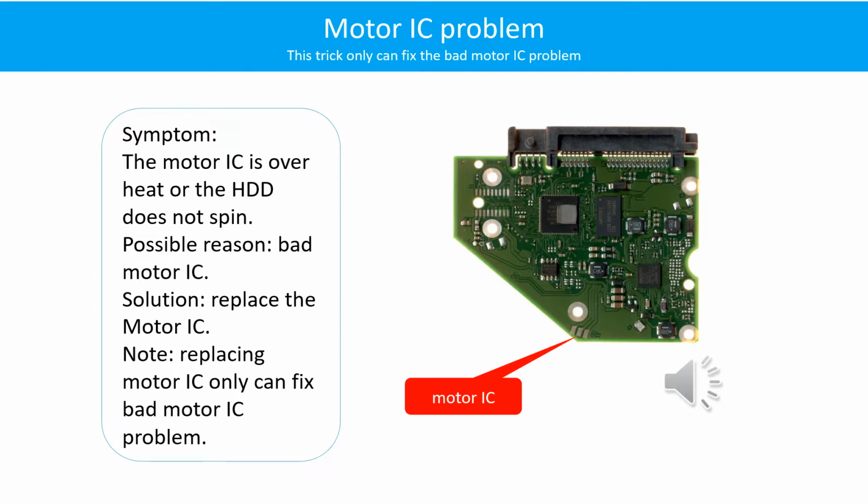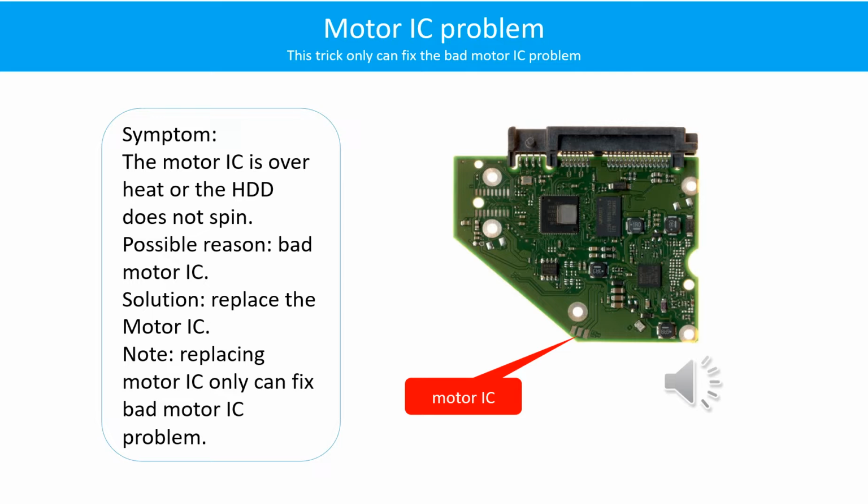Loose motor contacts problem. Symptom: the motor can spin but cannot reach its full speed. Cause: loose motor contacts. Solution: resolder, replace the loose contacts, or replace the PCB.